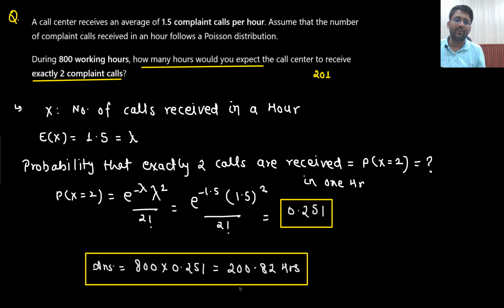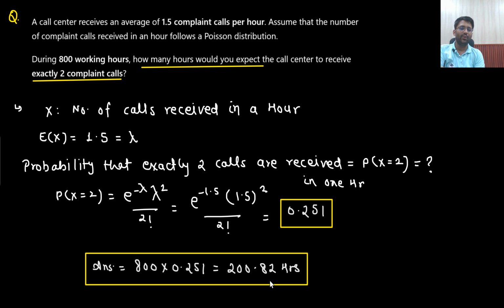So the answer would be roughly around 200 or 201, you can say. Okay, 200.82 hours would be there where you would receive exactly 2 complaint calls. Is that understandable to you or not? Is this question understandable? This is how I will read the question and how I will solve it in the examination hall.